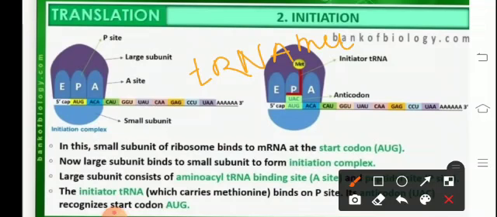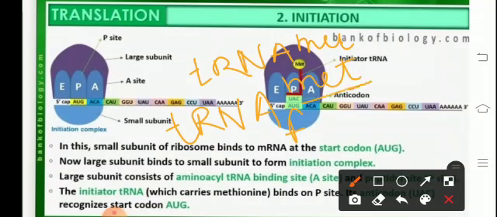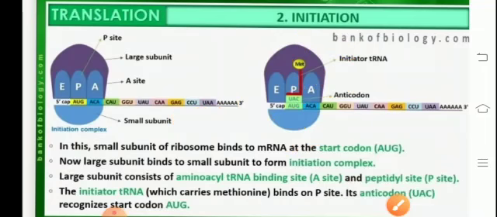Whereas in case of prokaryotes, it is formylated methionine. Formylation is carried out with the help of the enzyme transformylase, and it is written as tRNA, with F at the base because that stands for formylated, and MET at the top, which refers to formylated methionine present in prokaryotes.